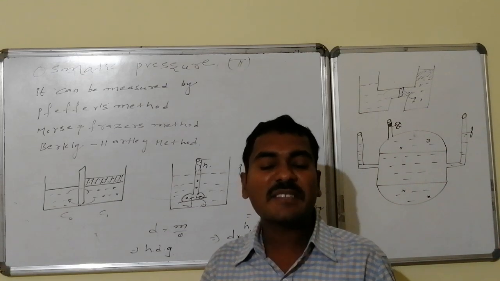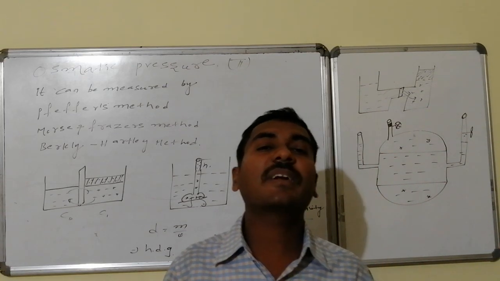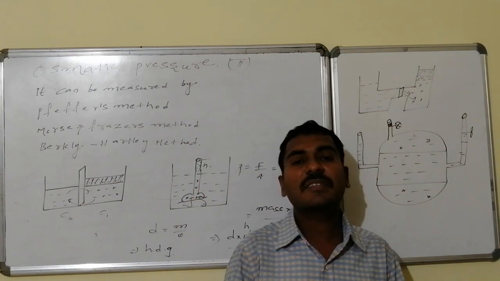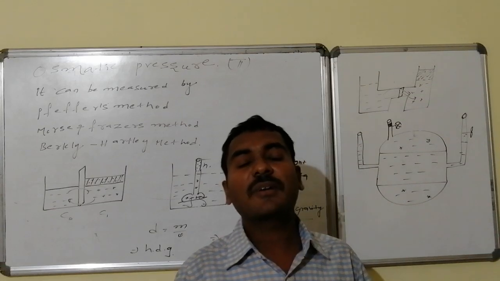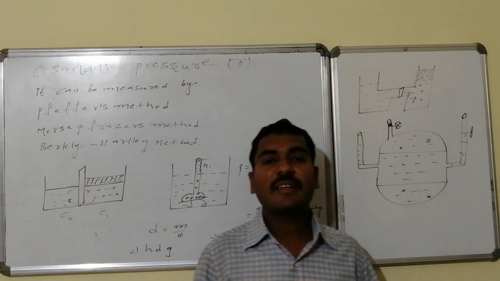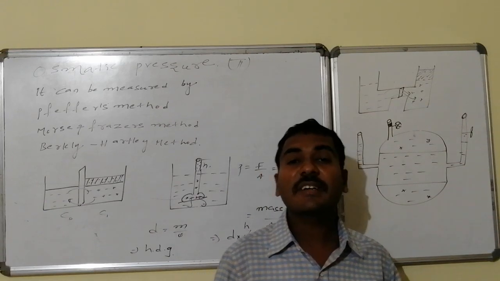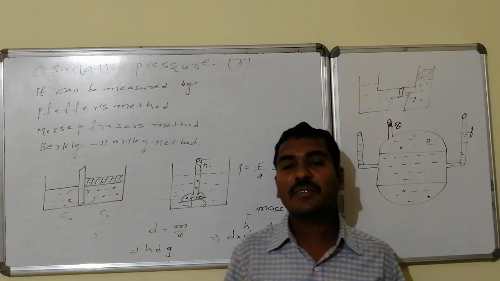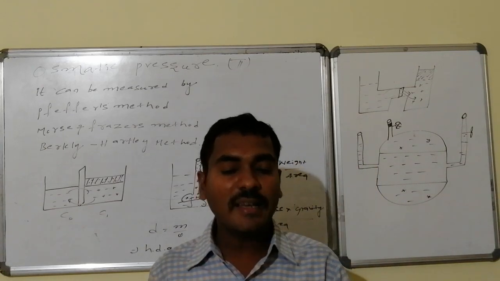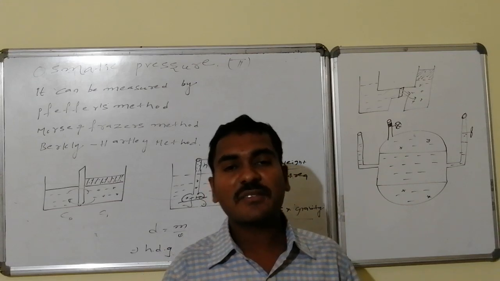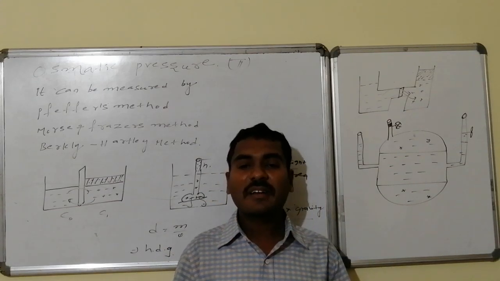Thus, osmotic pressure is the hydrostatic pressure, the extra pressure due to the entry of the solvent molecules, nothing but water molecules, from the solvent chamber to the solution chamber. The height increases. Due to this increased height, the pressure is raised. That hydrostatic pressure is said to be the osmotic pressure. Hence, hydrostatic pressure can be defined in other way also, that is water related pressure.